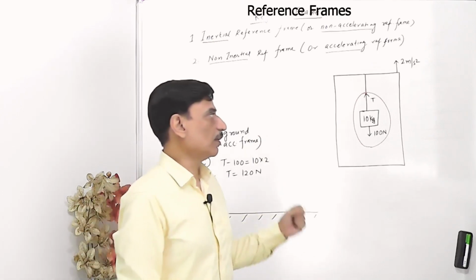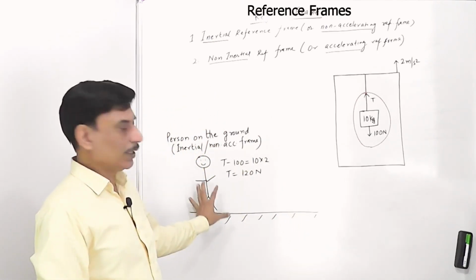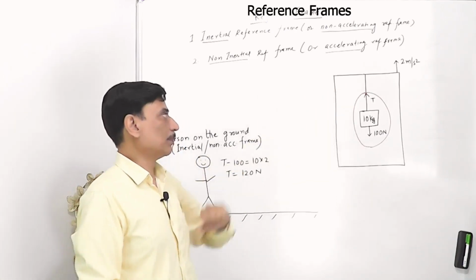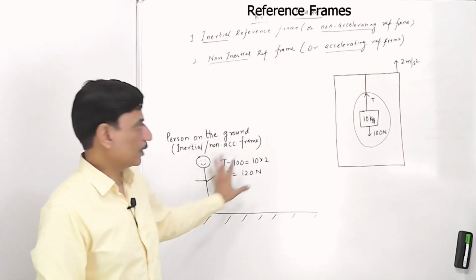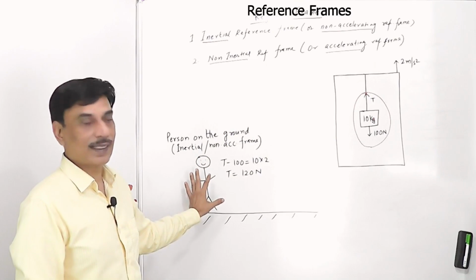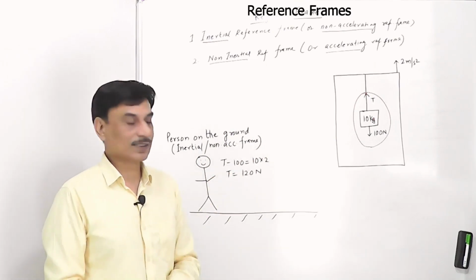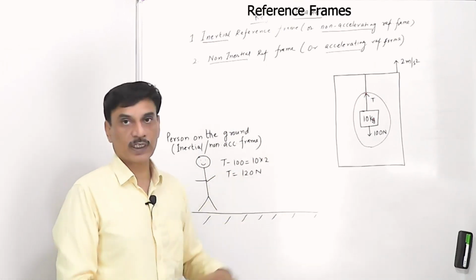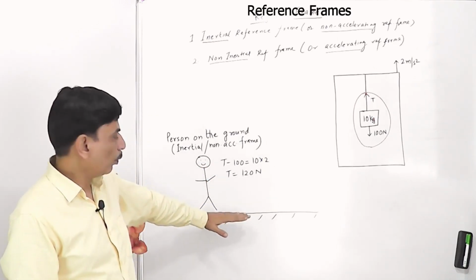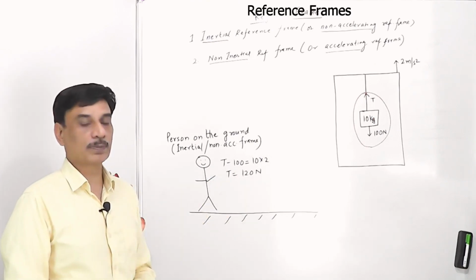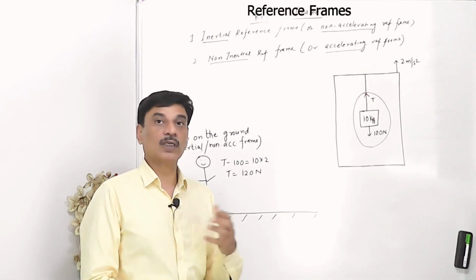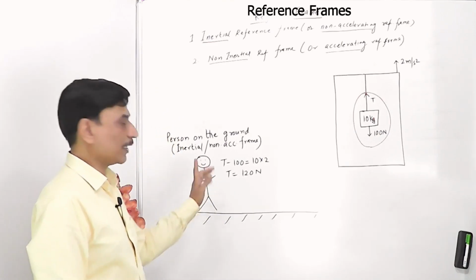This acceleration is observed by a person who is on the ground. He is writing these equations. This acceleration of 2 meters per second square is observed from the ground, not from inside this elevator. That's why he is writing the equation T minus mg is equal to mass into acceleration, and he gets T as 120 Newton. This person who is attached to the earth, who is not accelerating with respect to earth, makes an inertial or non-accelerating reference frame.